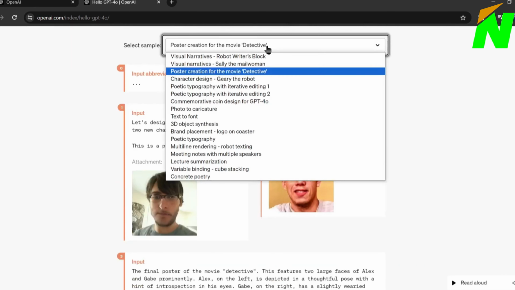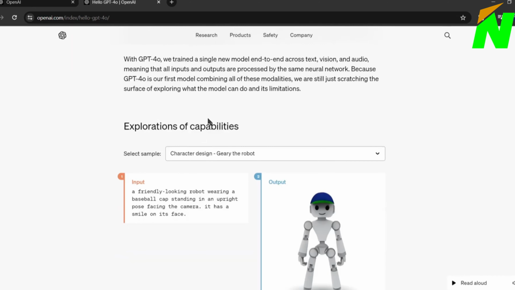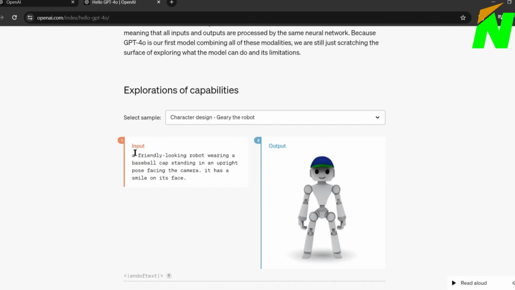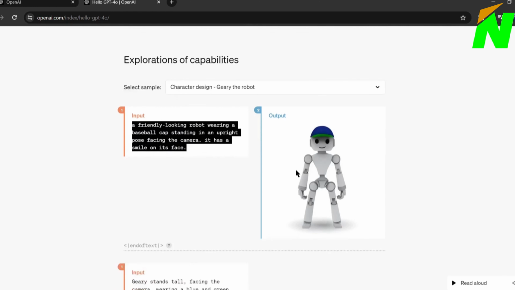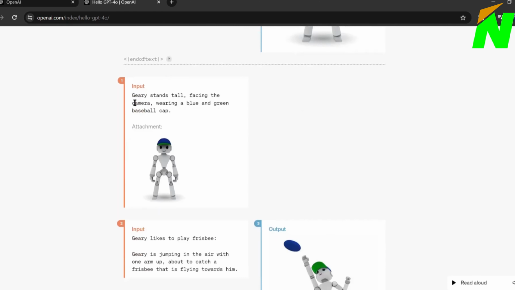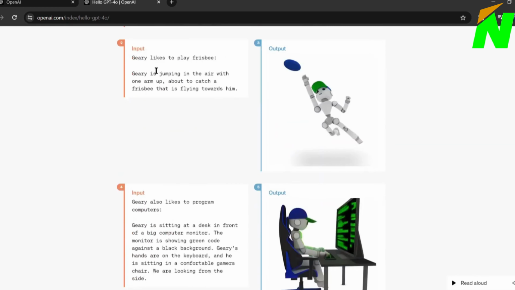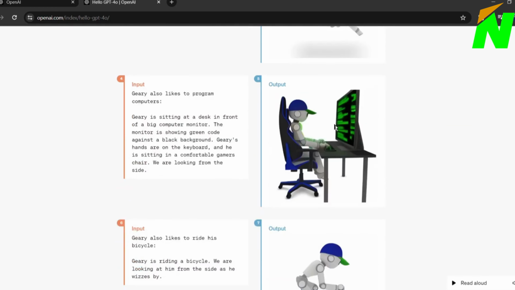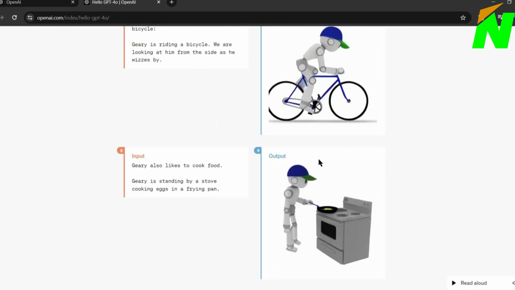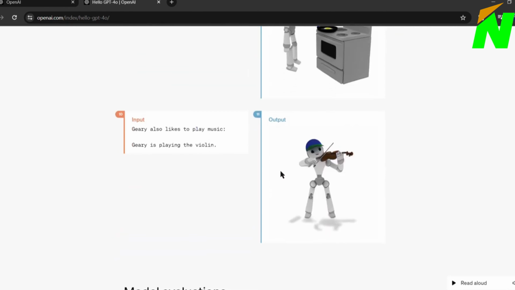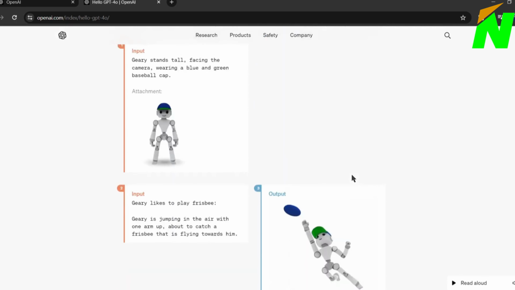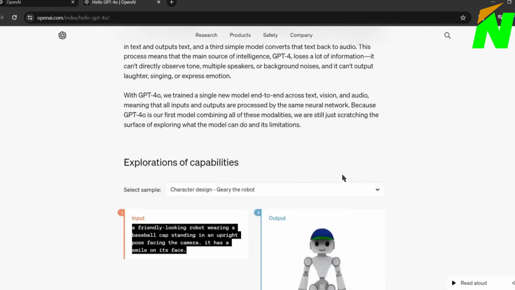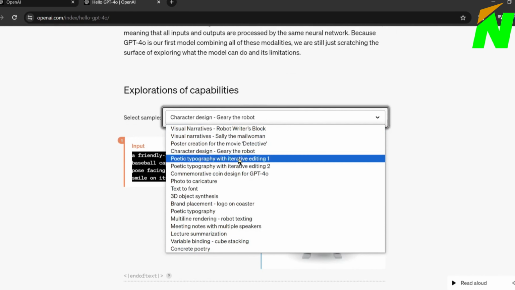Alright, the next feature is character design. Yes, you can design any character now with GPT-4o. Just enter the character description, and GPT-4o will generate the character for you. After creating and refining the character, like the visual narrative, you can create various activities with the same character. And here you can see how seamlessly GPT-4o generates visuals with the same character. This feature will boost the productivity of animation and other character design industries.